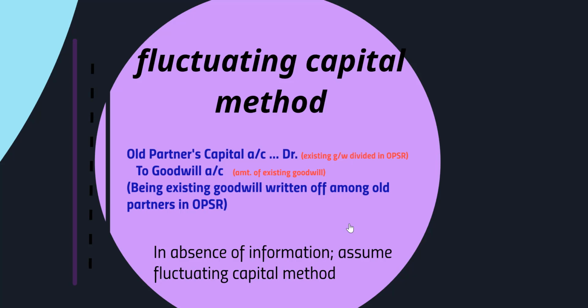So we'll credit goodwill account with the amount of the existing goodwill and debit all the old partners with the amount of existing goodwill written off in old profit sharing ratio. Narration: being existing goodwill written off among old partners in old profit sharing ratio.